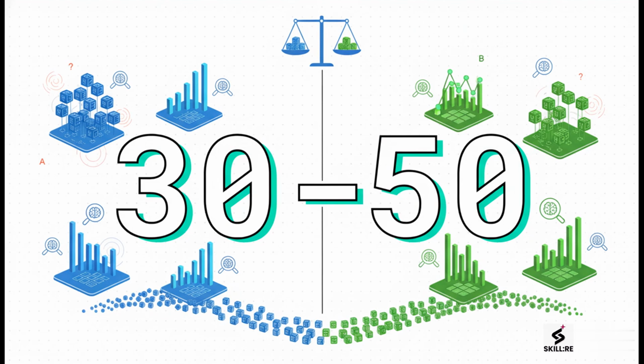And finally, how much data do you actually need? Well, a really good rule of thumb is to aim for at least 30 to 50 samples for each version you're testing. Why that number? Well, that's kind of the magic point where you start to smooth out the randomness and luck and you begin to see a real trustworthy pattern emerge.